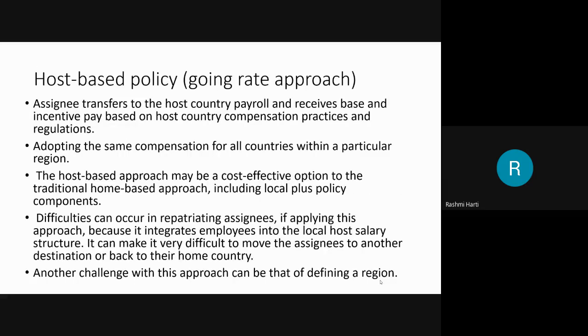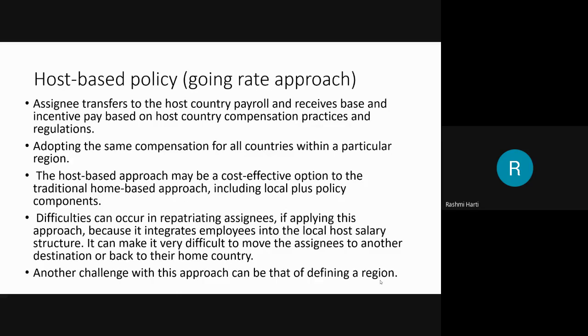So the host-based policy is the going rate approach. Assignees are transferred to the host country payroll. The assignee receives base and incentive pay based on the host country compensation practices and regulations. So if I am sending a particular person from one country to another country as an expatriate, that expatriate will receive the payroll or salary based on host country practices. Whatever incentives, whatever base salary, entirely depends on the host country compensation practices and the regulations of that country. So it adopts the same compensation for all countries within a particular region.